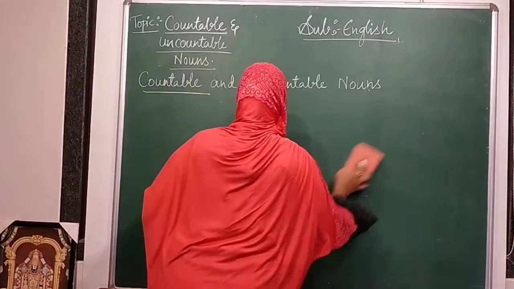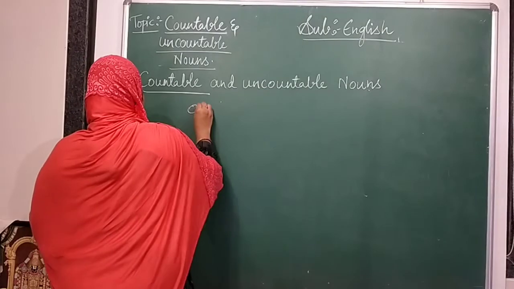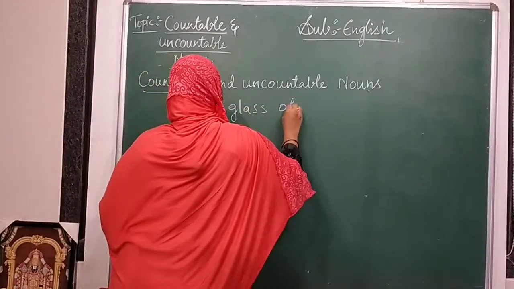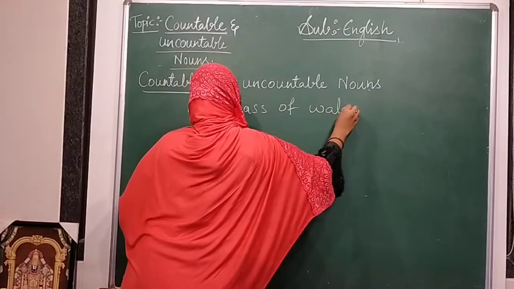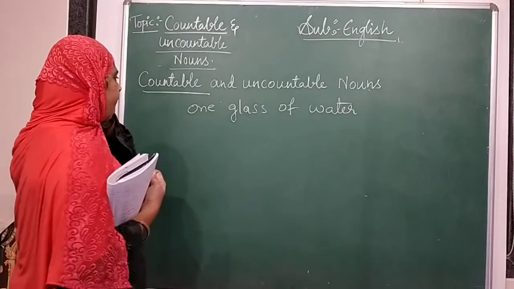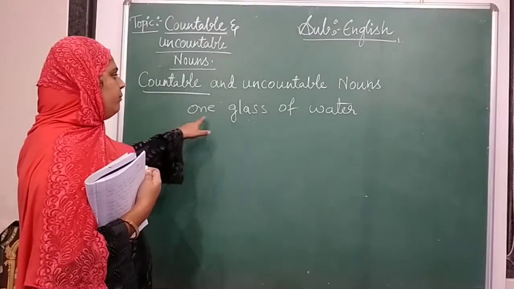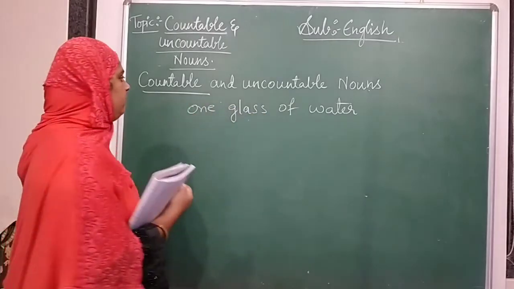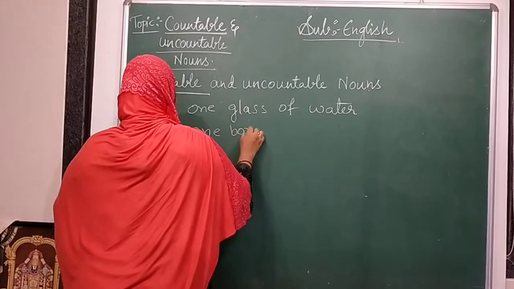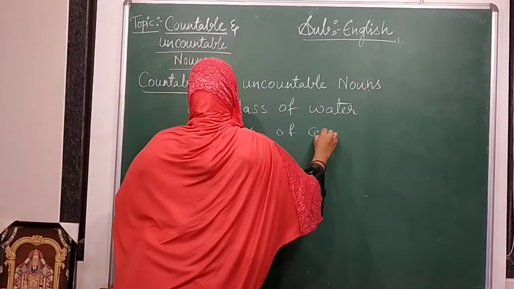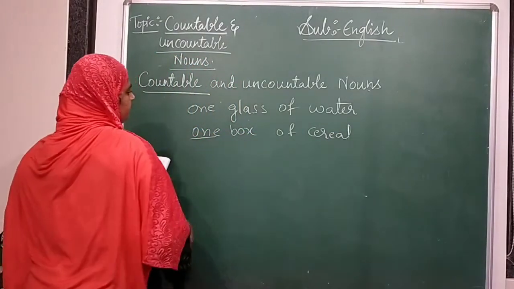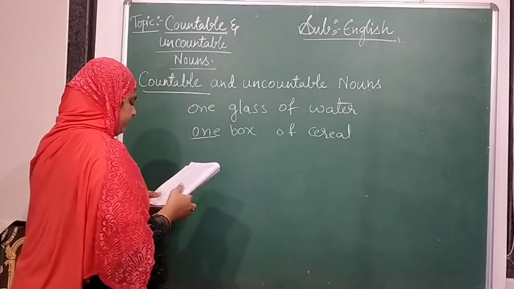Some more examples I give you. One glass of water you can say. One glass means here countable, but water uncountable. One box of cereals. So one box you can count, but cereals we cannot count, uncountable.